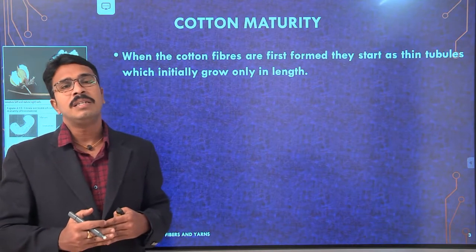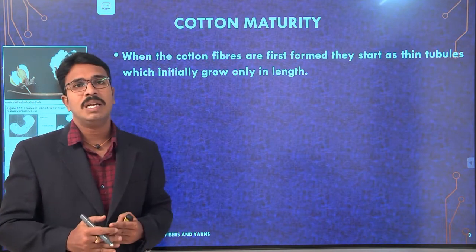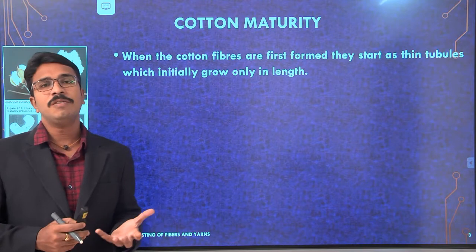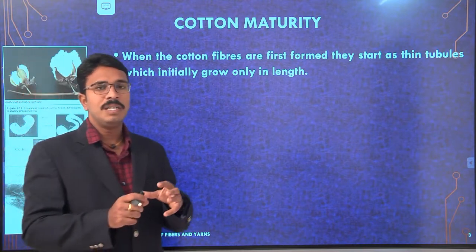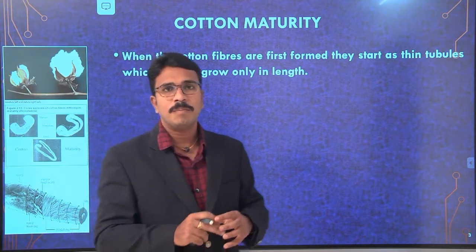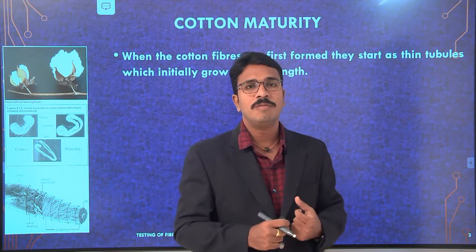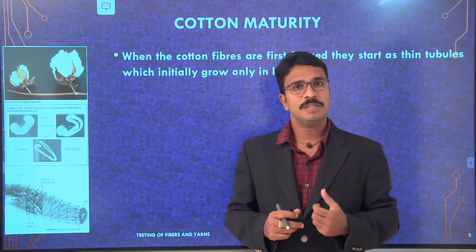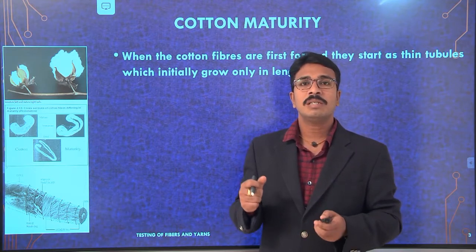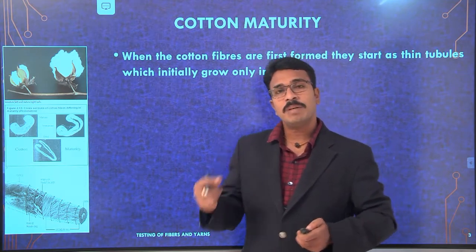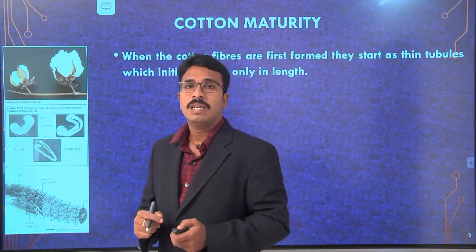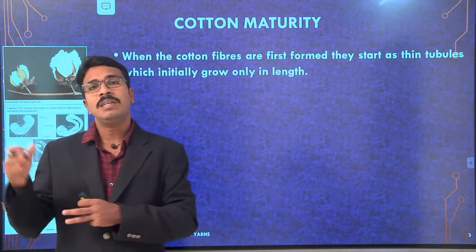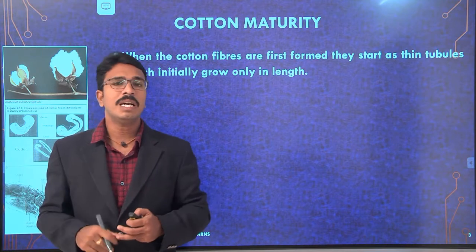Then we have to understand the morphology of cotton, that is, the different regions in the cotton morphology. We should understand this first, before discussing in what way fiber maturity will affect the quality of yarn, then the quality of fabrics, and finally the garments.